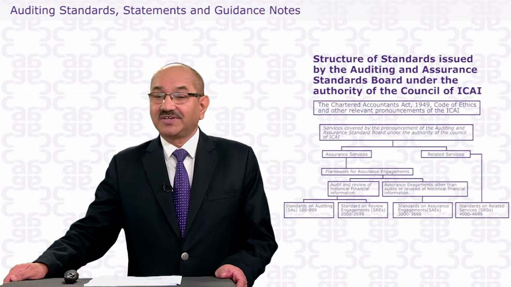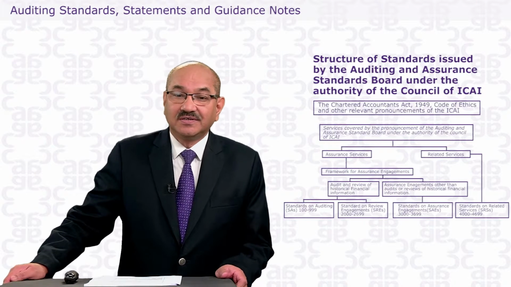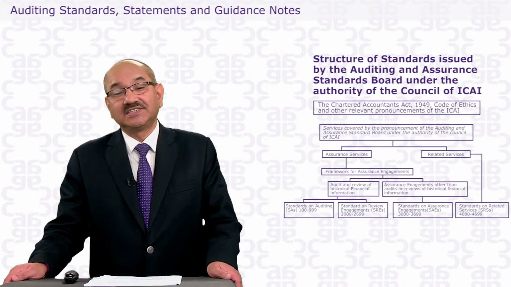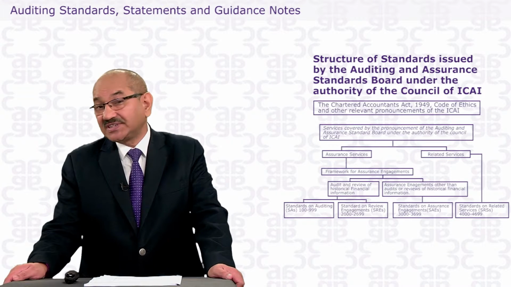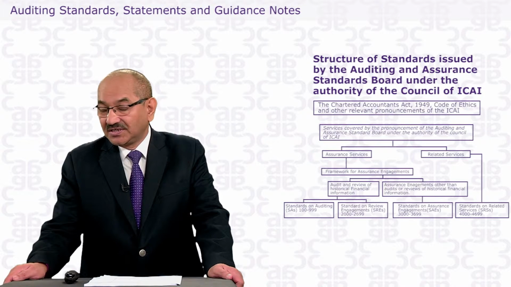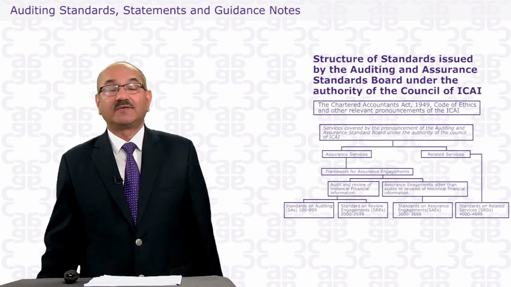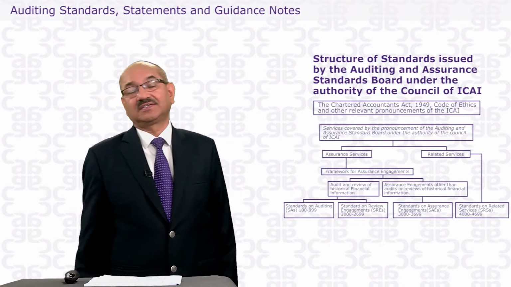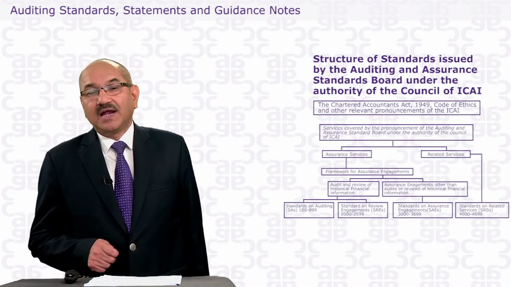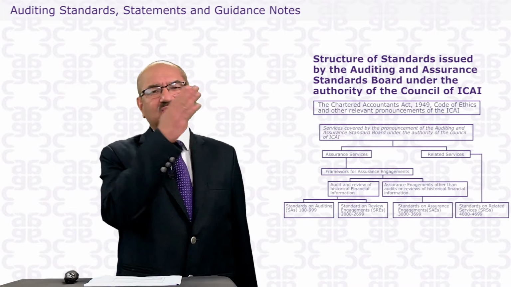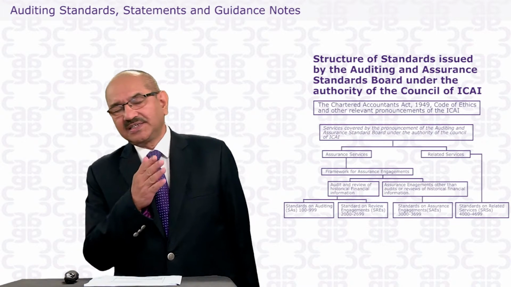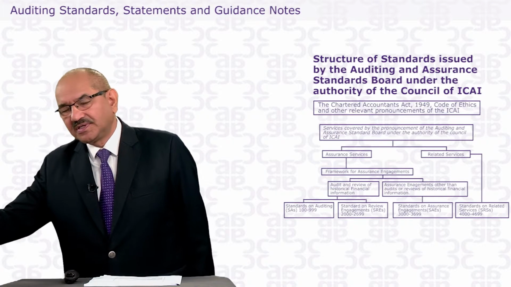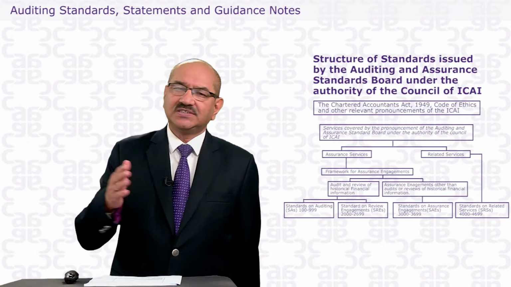He also gives assurance in case of SAE, Standard on Assurance Engagement. What's the basic difference? Dear student, you know that our accounting is historical accounting. You write a history in your books of accounts. The company writes a history in the books of accounts, all history, not future.